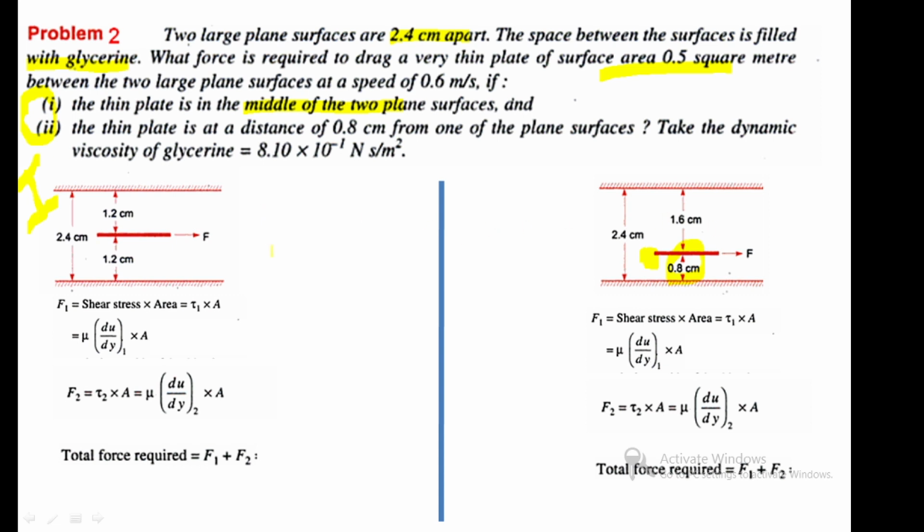Here the dynamic viscosity is also given. Here you want to find only the shear force. This is a horizontal plane, so you need not consider upward thrust, and only the total shear force matters. You find the total shear force and this problem is over, for both case 1 and case 2.